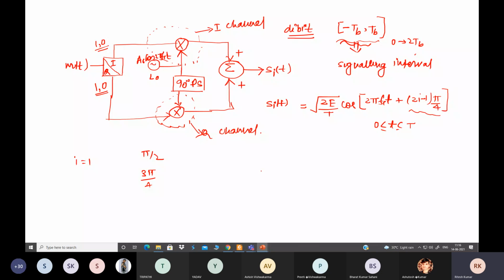Sorry, when you write i equal to 1, 2 minus 1 is 1, so it should be pi by 4. Pi by 4, 3 pi by 4, now put i equal to 3. So 3 minus 1 is 2, 2 pi by 4. For i equal to 3, (6 minus 1) into pi by 4 is 5 pi by 4.